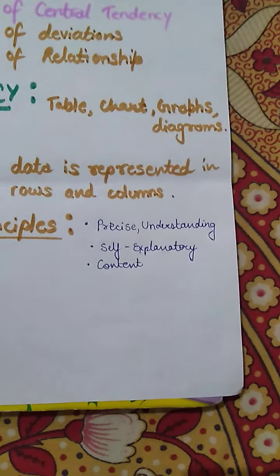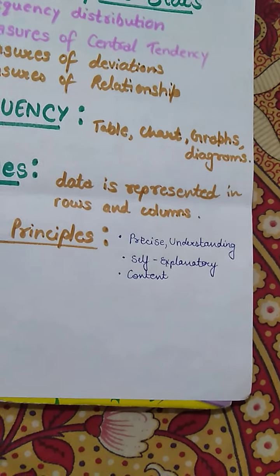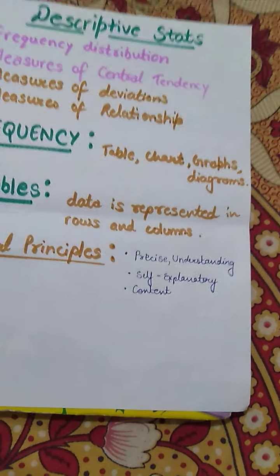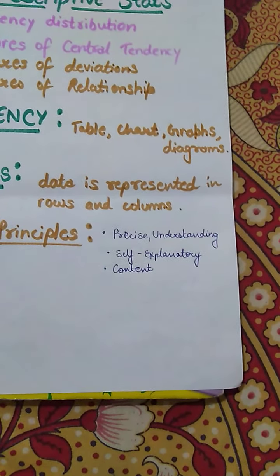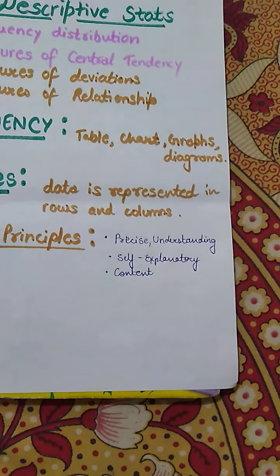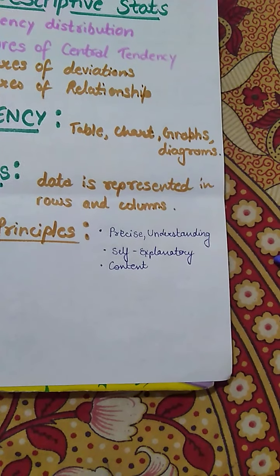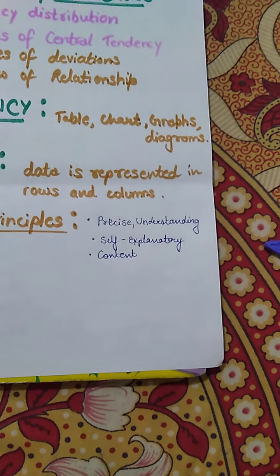So next, the data in the table is represented through rows and columns. So the rows and columns should be as clear as possible. The data should be represented in simple and clear form, and we should avoid confusion as far as possible.